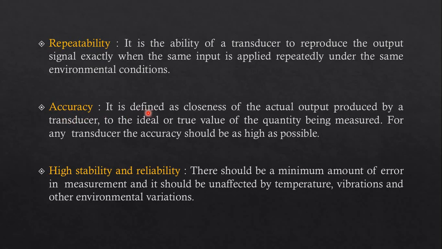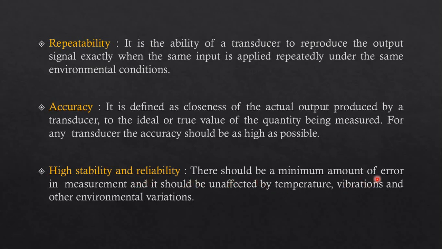Now accuracy. It is defined as the closeness of the output produced by the transducer to the actual value. So whatever true value we give to our transducer, we need to get the actual true value, or closeness to the ideal or true value of the quantity being measured. For any transducer, the accuracy should be as high as possible. So whatever change we make on our input side, we can see the same change on our output side. Then after, high stability and reliability.